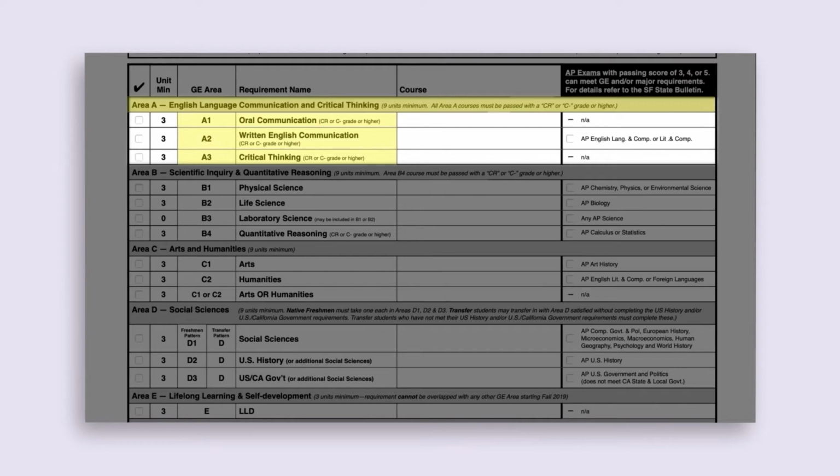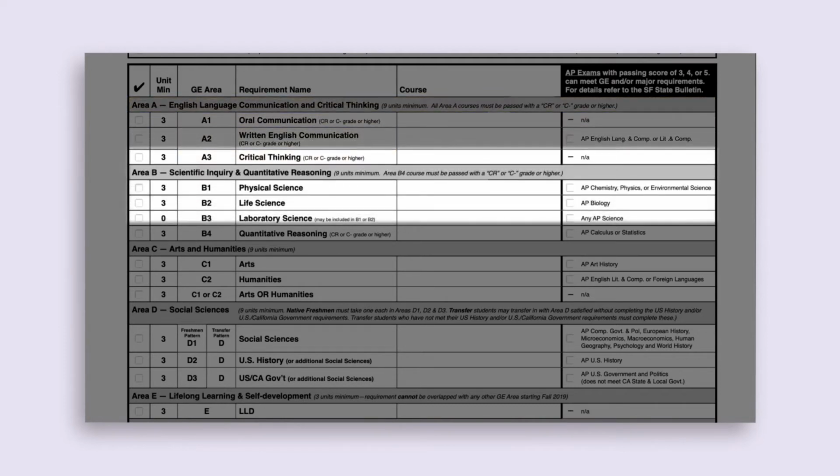Freshmen should complete all 3 of these courses in their first year unless they have test credits or transfer credit that satisfies these areas. If any are missing, these should be prioritized after critical major courses. These foundational courses must be met with credit or a grade of C- or higher.